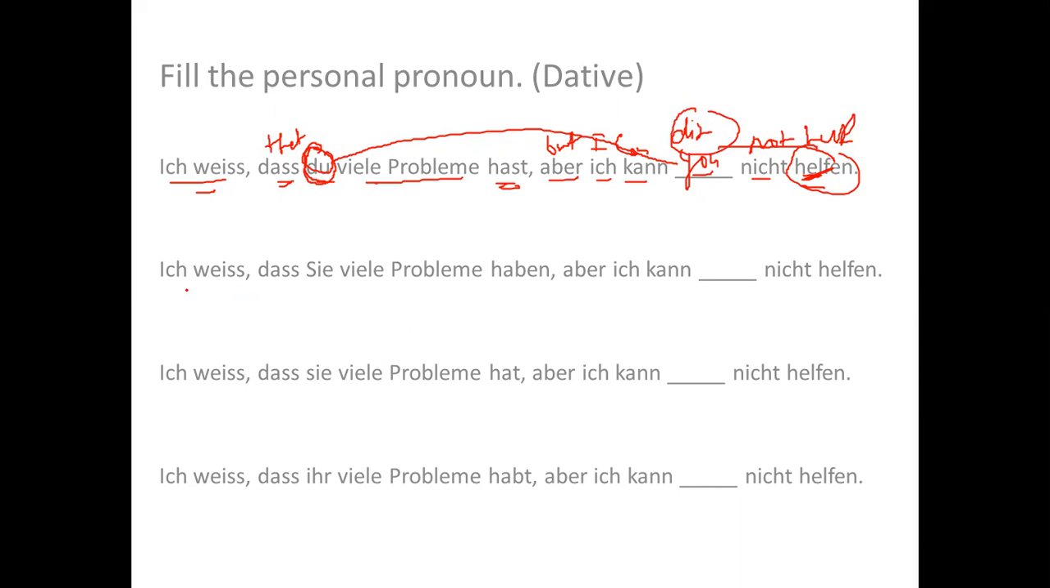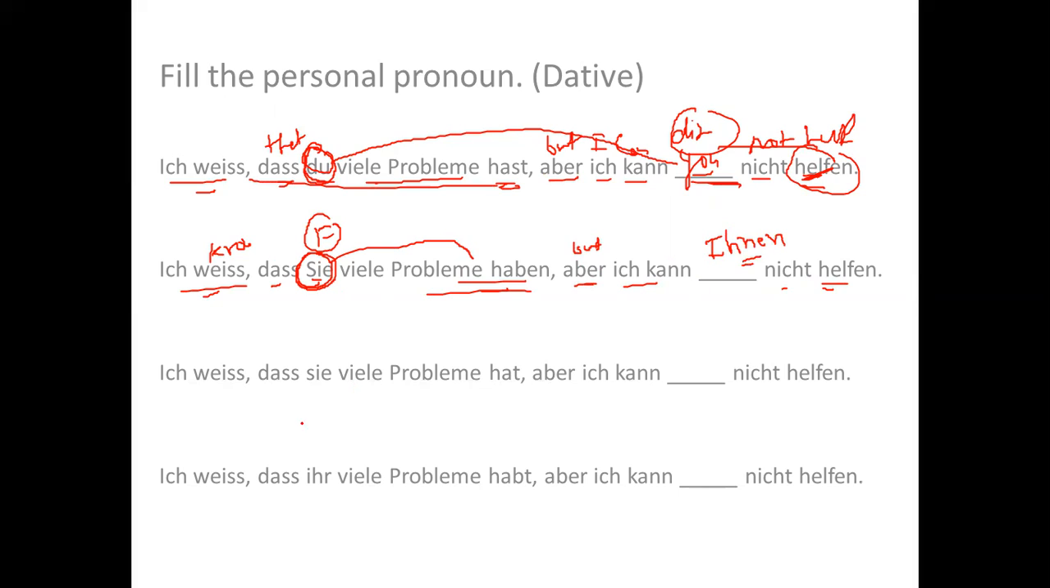Second sentence, it says, ich weiß, I know, dass Sie, you again, but this is formal you. I know that you have a lot of problems. Aber is but. I cannot help you. This was the informal one, and this is the formal one. So I should write Ihnen with capital I.